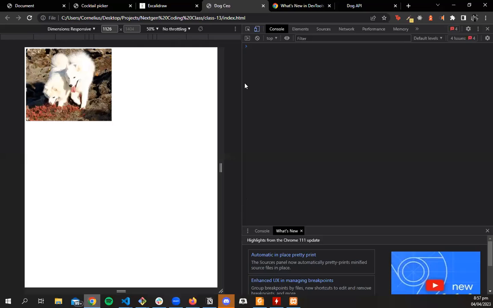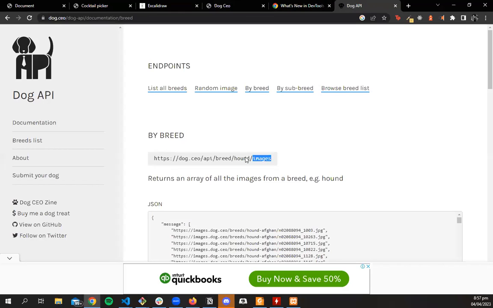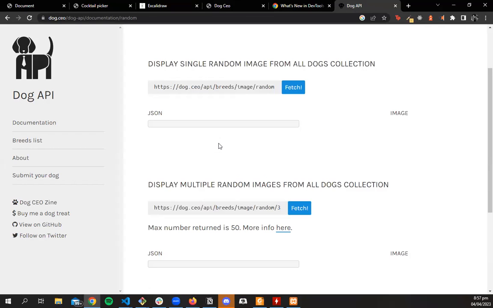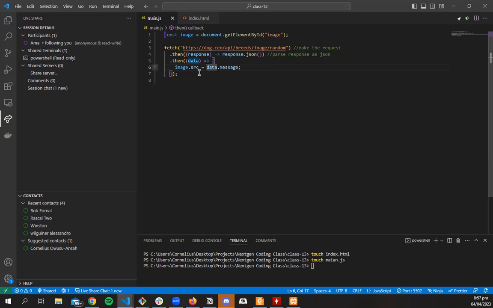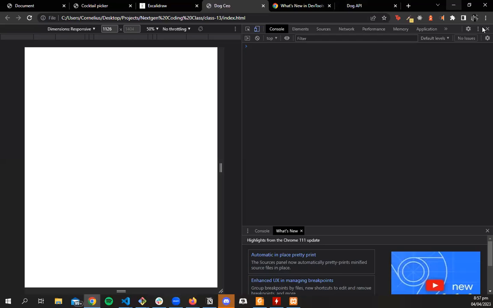The reason we know that is that if this thing will load, in our JSON data the message will always have a link to an image. It's a JPEG, so we know that it's an image and we can make that our source. Every time we want to change it, we change the source of our image to the message property. So every time we refresh our page, we should expect to get a random dog.